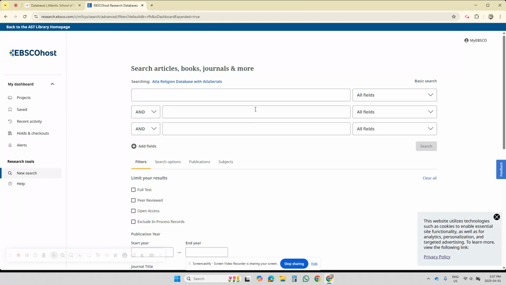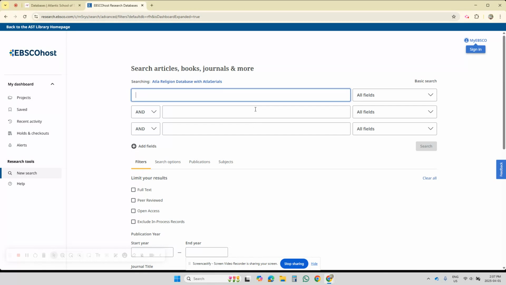All right, so here we are. We're into the database, and I had mentioned that two databases were ideal for searching. We clicked the Atla Religion database right here. This is what we're currently searching, and we want to add another database. We want to add the Academic Search Premier database.